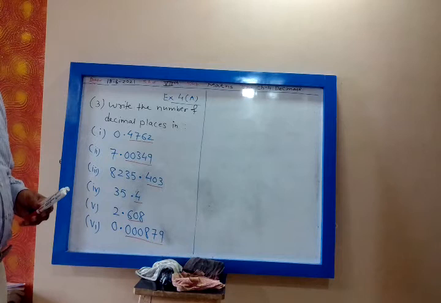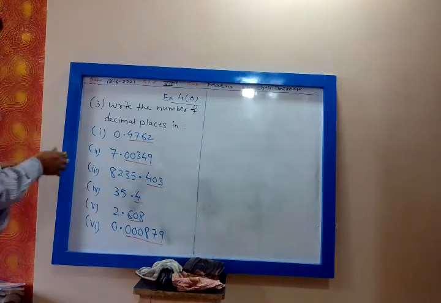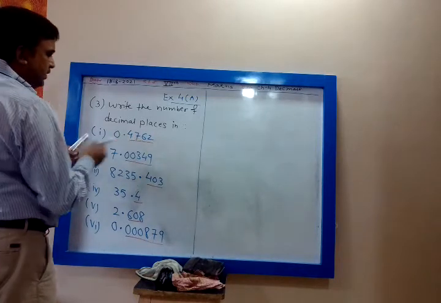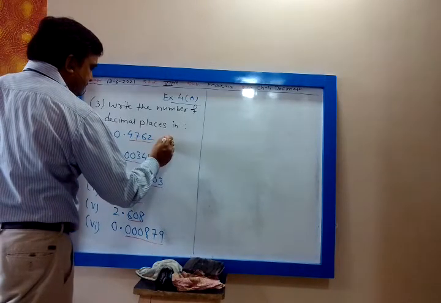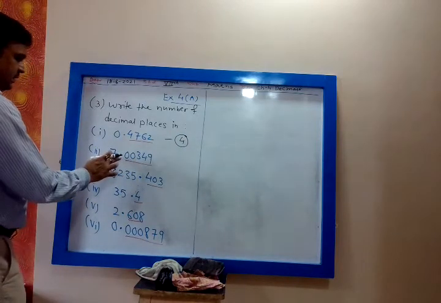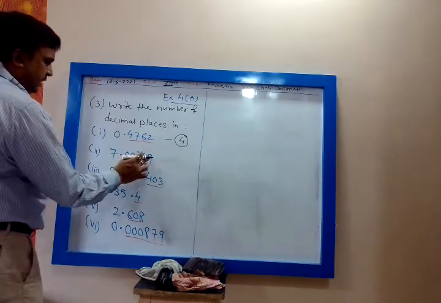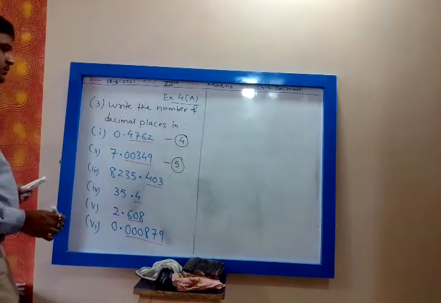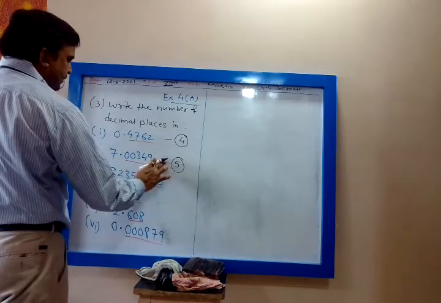Let us do one by one. After decimal 1, 2, 3, 4. 4 digits. So we write the answer 4. After decimal 1, 2, 3, 4, 5. So number of decimal places 5.